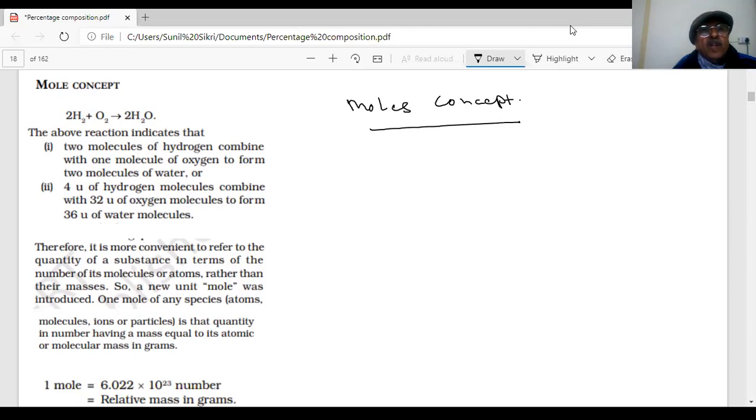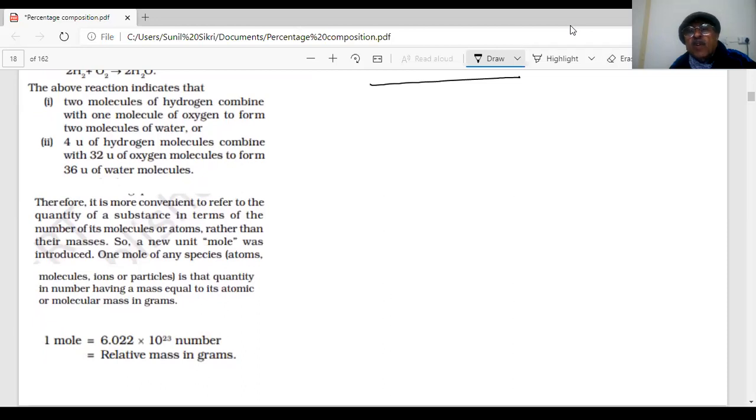So we define mole in order to make our calculations very convenient, because the mass of a molecule is very small, and 1 mole is equal to 6.022 times 10 to the power 23 number. This is the relative mass in gram, which we are using in mole concept.